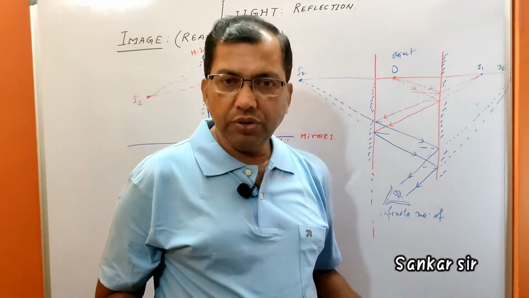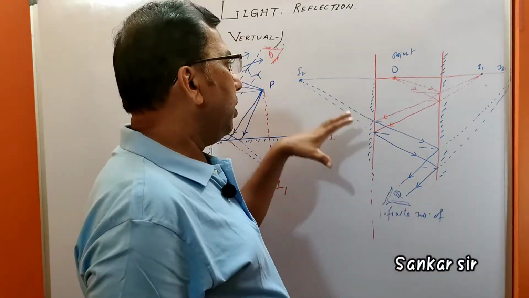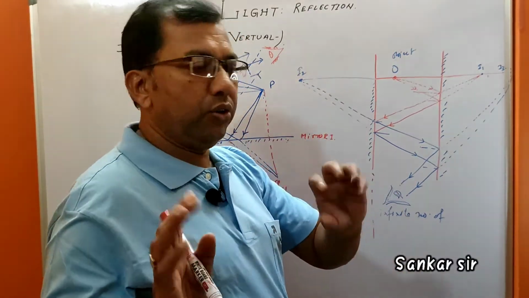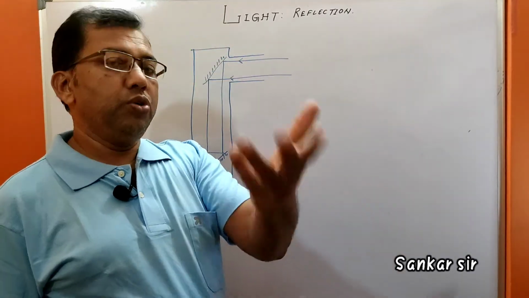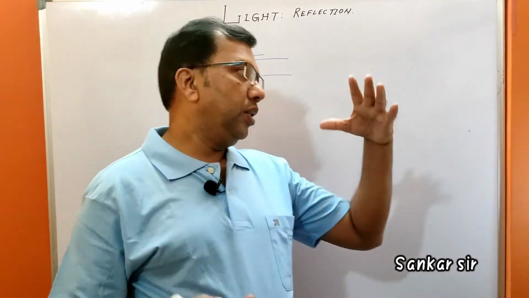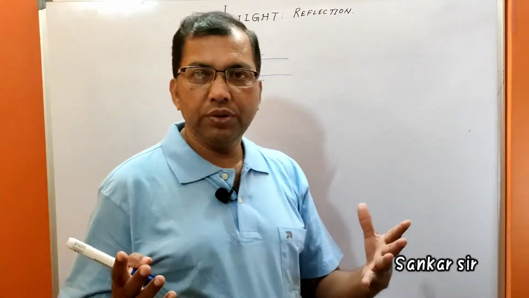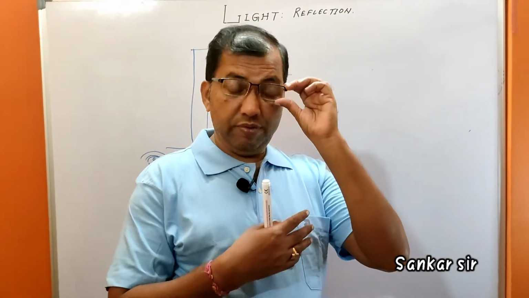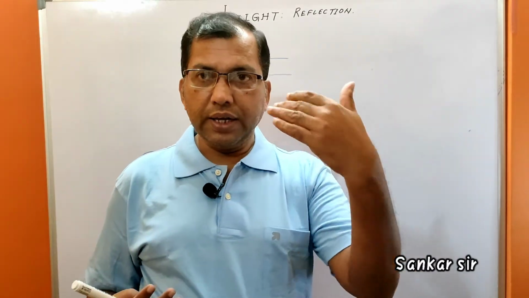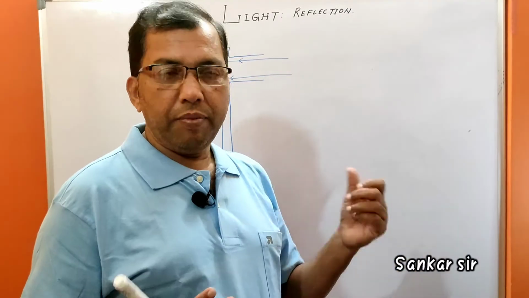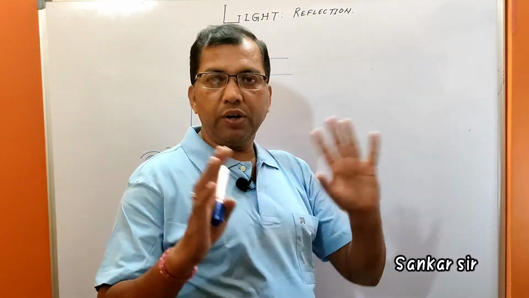We see it in the salon also, in jewelry also. So these are the applications of mirrors kept at different angles. Now let's start some useful uses of plane mirrors. There are so many plane mirrors kept at different angles and different images form. As you saw in the previous lectures, the first few images are sharp and can be seen clearly, but the later images cannot be seen clearly.